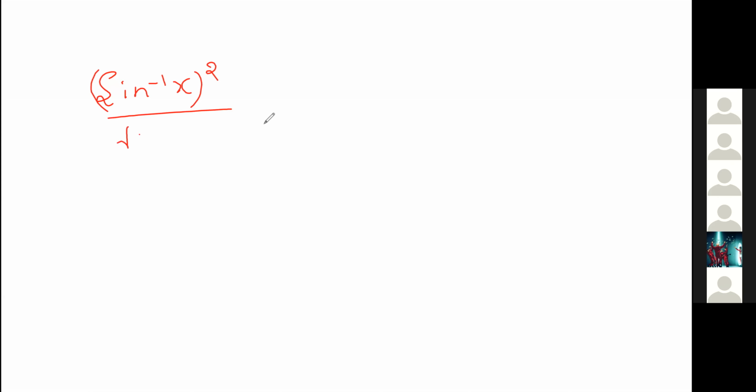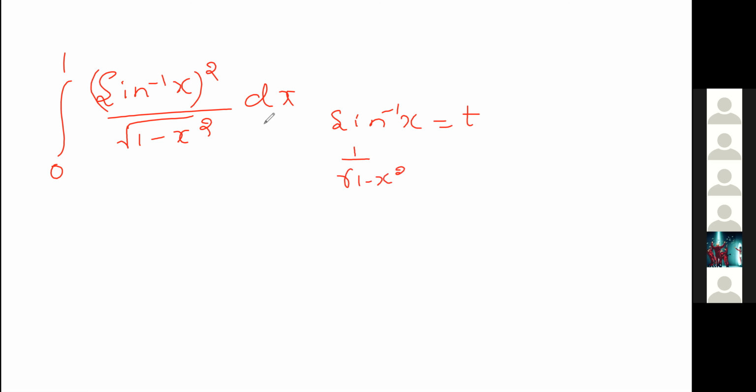The problem is the integral of (sin inverse x) whole square by root of 1 minus x square dx. The limits are 0 to 1. Taking the substitution sin inverse x equals t, if you differentiate, 1 over root of 1 minus x square dx equals dt.